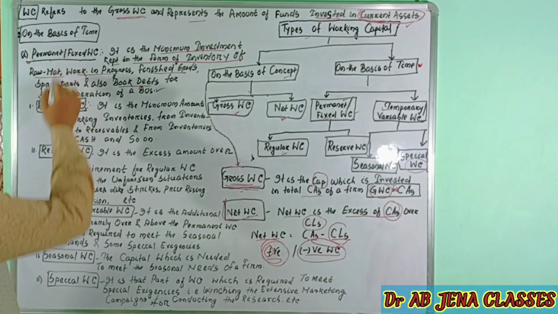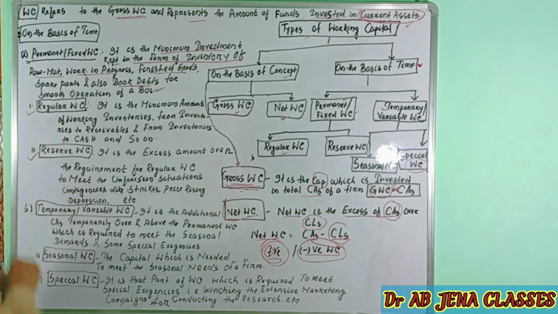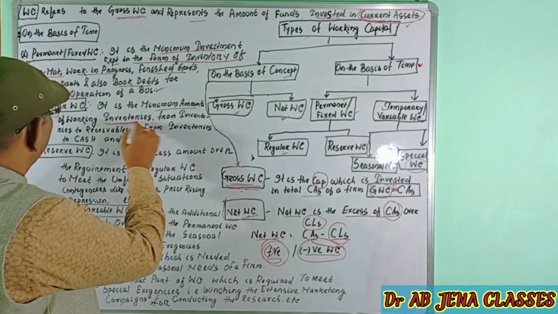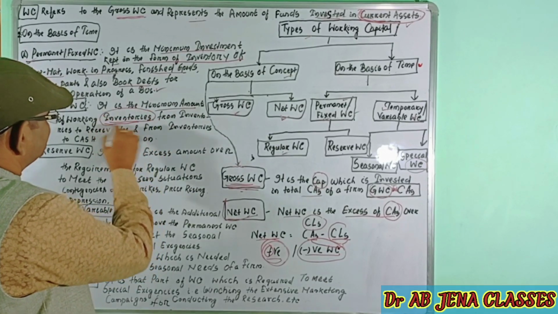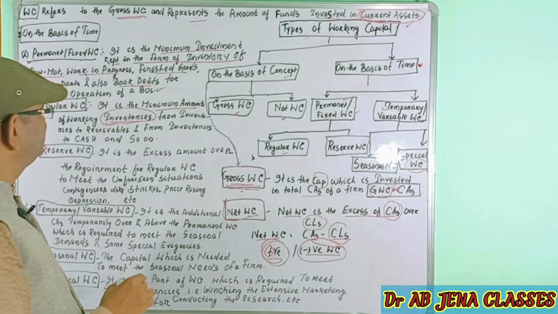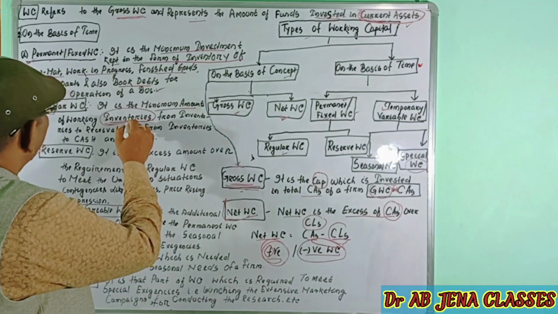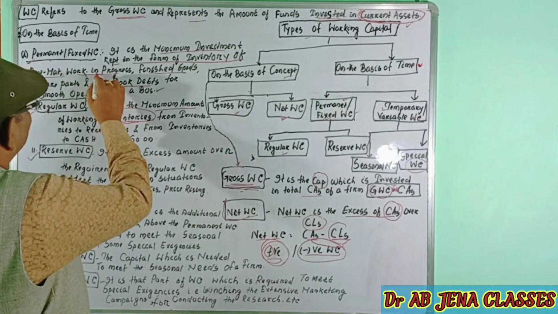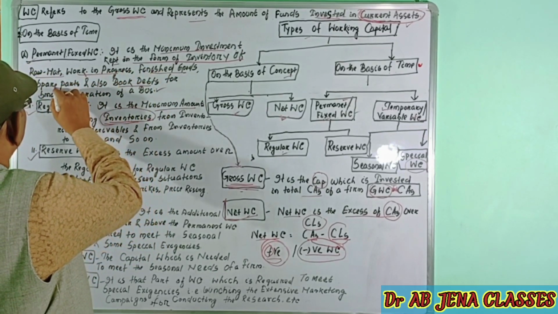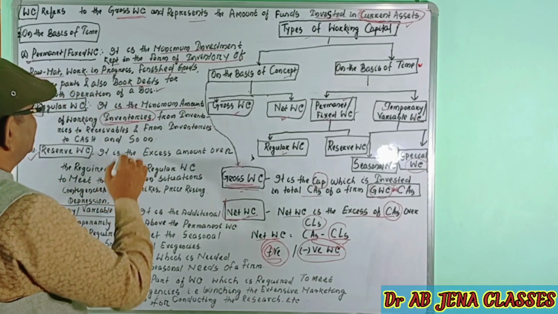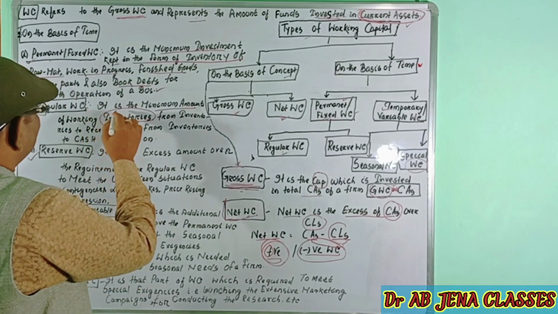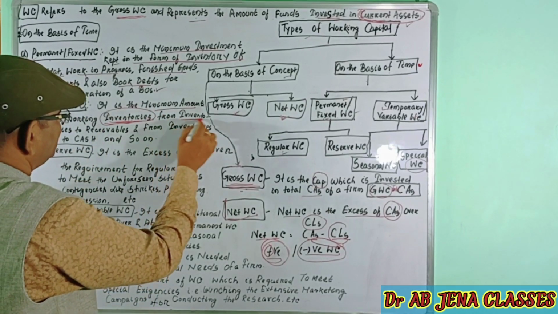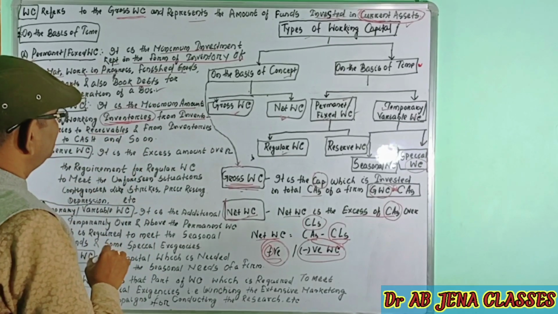Second category: permanent working capital is divided into two parts. First one is the regular working capital. What is this? It is the minimum amount of working inventories. Inventories is equal to raw material plus work in progress plus finished goods plus spare parts, and so on. Regular working capital is the minimum amount of working inventories, from inventory to receivables.